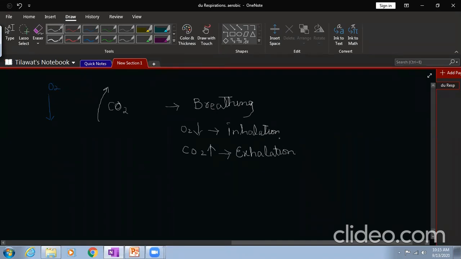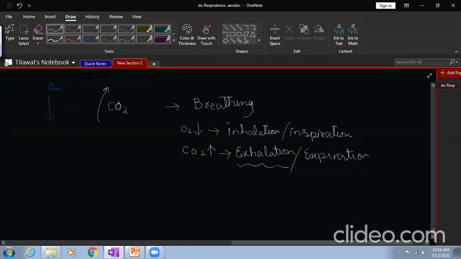Now this inhalation is also called inspiration, and exhalation is also called expiration. Okay? Now, we have two steps of breathing: inhalation, taking in oxygen, and exhalation, giving out carbon dioxide.